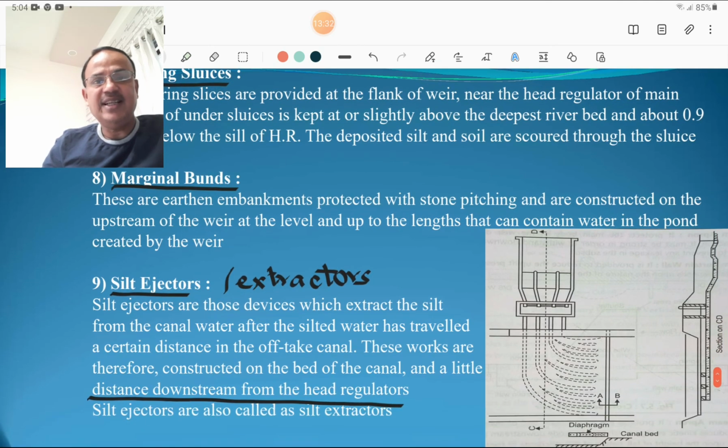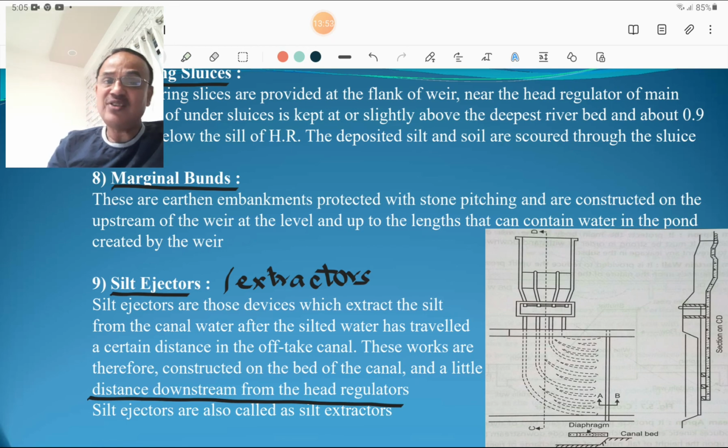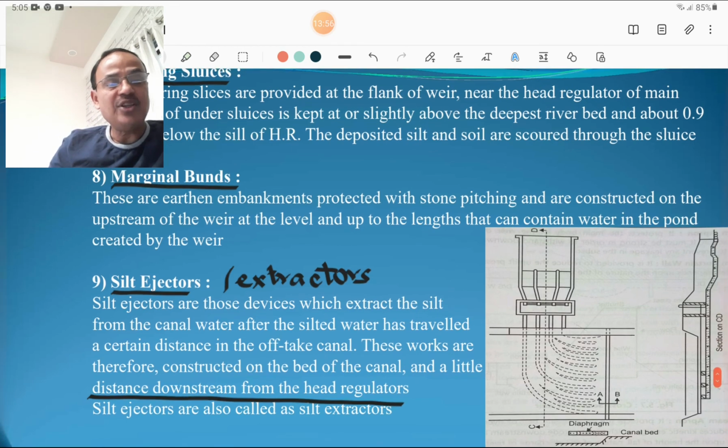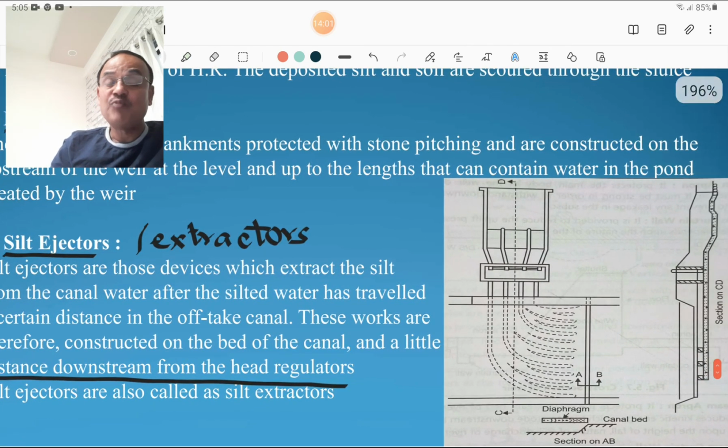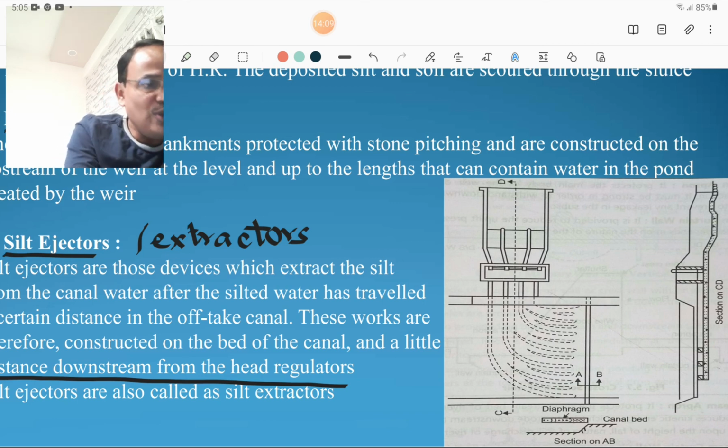Then silt ejectors, which are termed silt ejectors or extractors. Silt ejectors are those devices which extract the silt from the canal water after the silted water has travelled a certain distance in the offtake canal. These works are therefore constructed on the bed of the canal a little distance downstream from the head regulator. Silt ejectors are also known as silt extractors. So please look at this figure. Basically, the function of silt ejectors or extractors is to remove the silt from the downstream side of the canal, which flows from the upstream side or canal headwards.